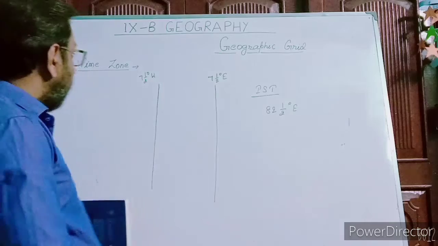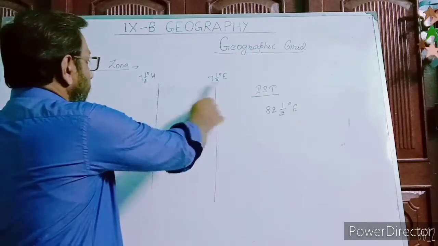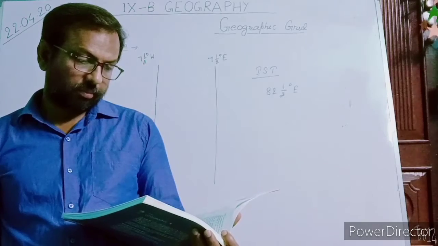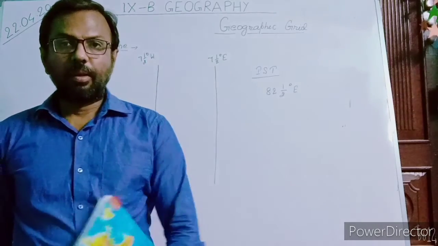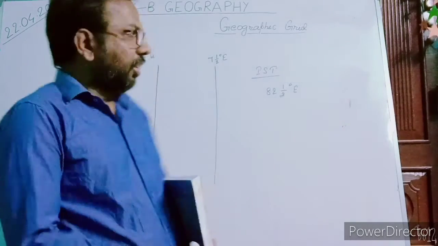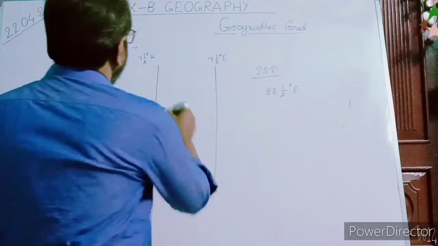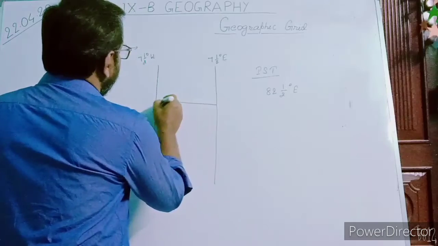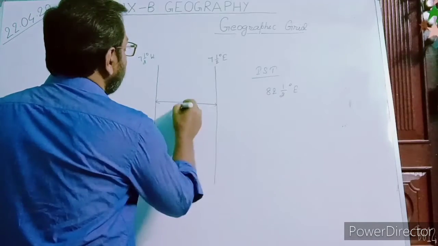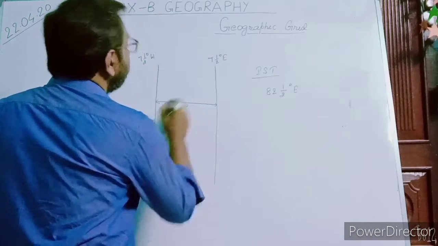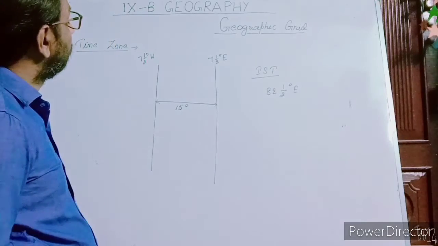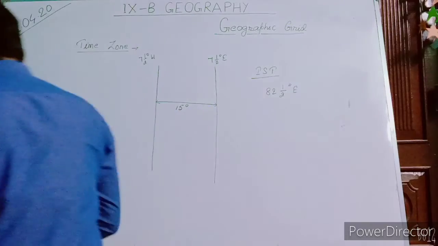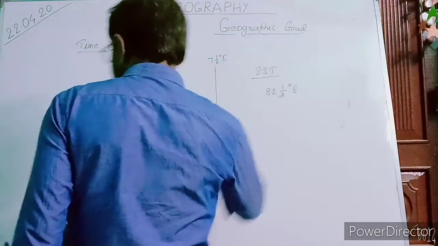For example, here I have shown the longitudinal extension. We are saying the longitudinal difference between these two meridians is 15 degree. So the next difference will also be of 15 degree.